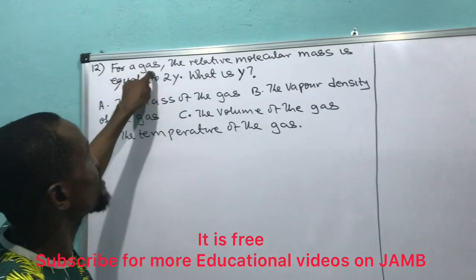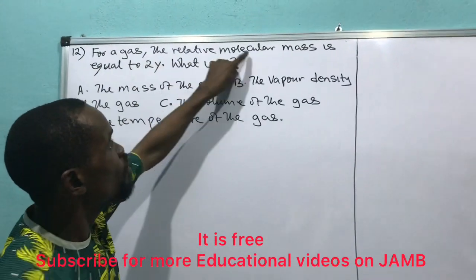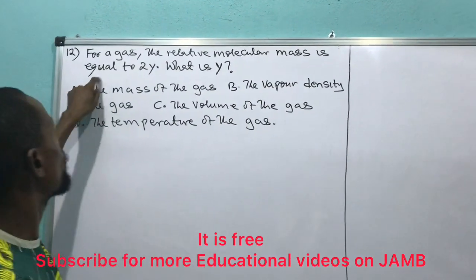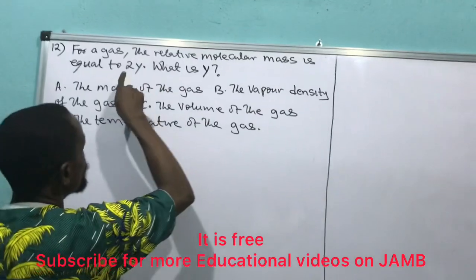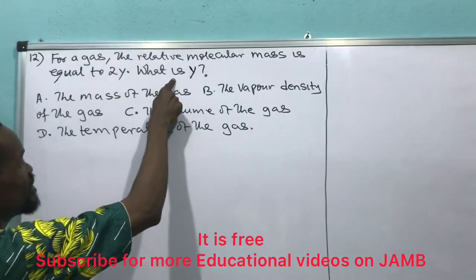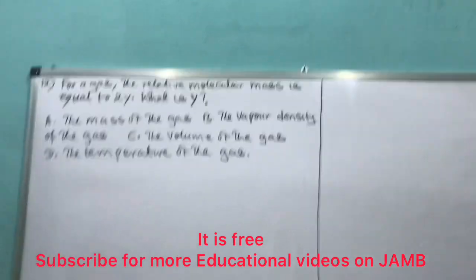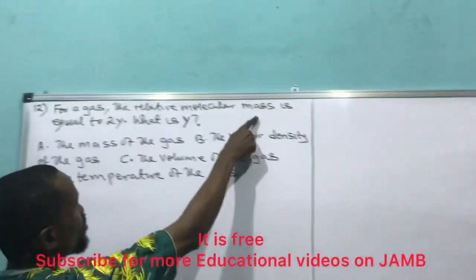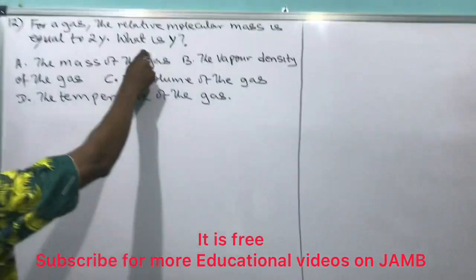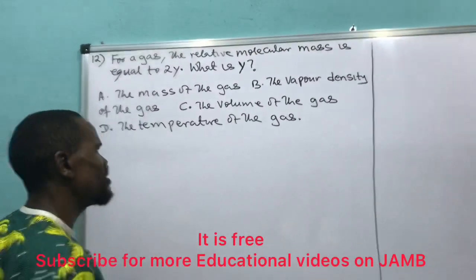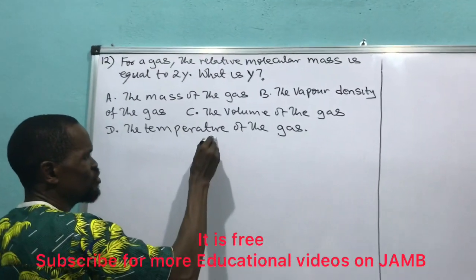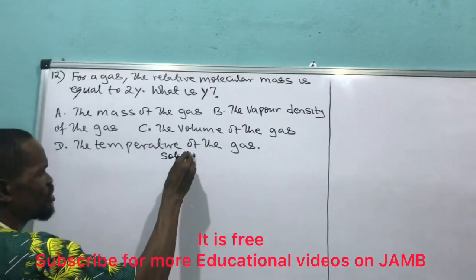This is question number 12. For a gas, the relative molecular mass is equal to 2y. What is y? I cannot say the solution without knowing which option is correct.